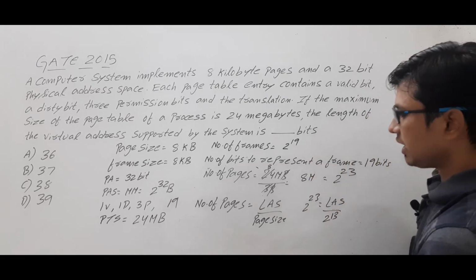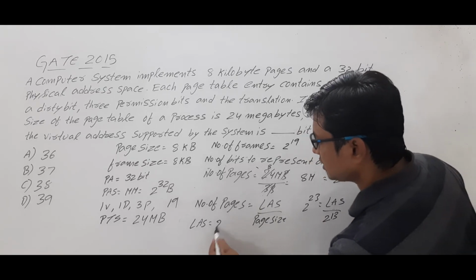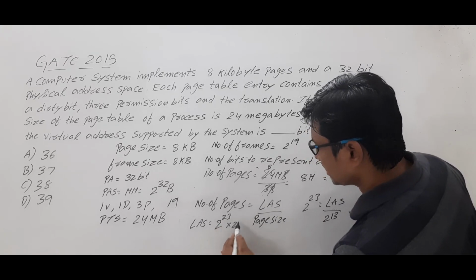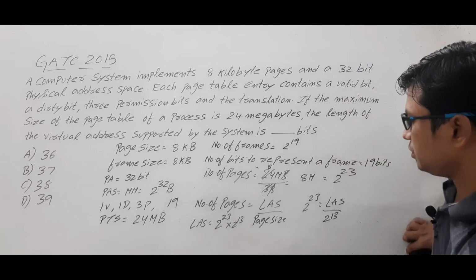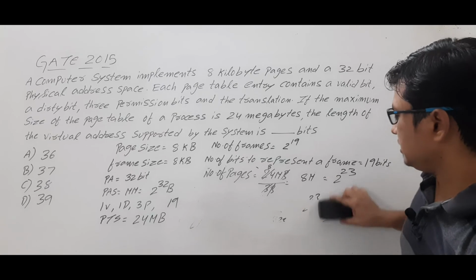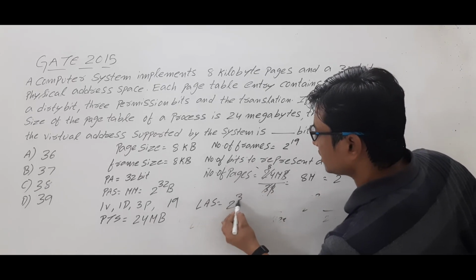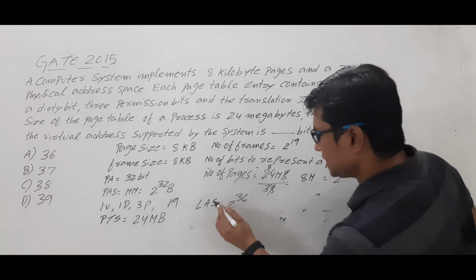So logical address space is equal to 2 power 23 into 2 power 13, which is equal to 2 power 36.